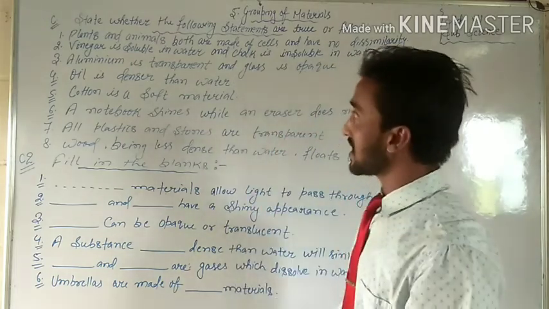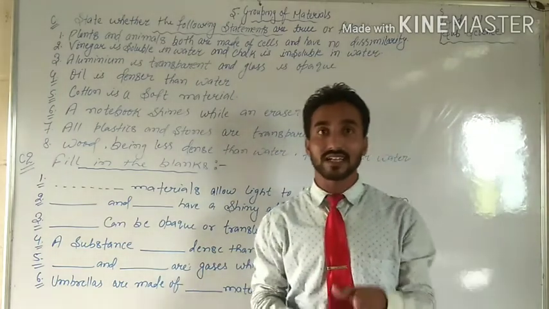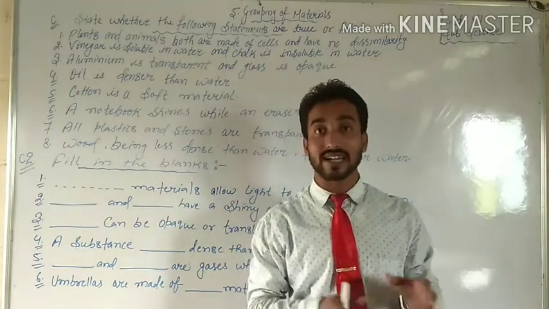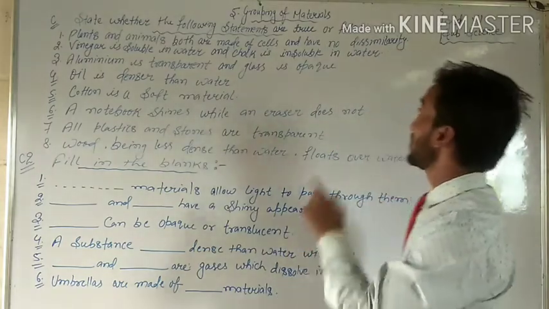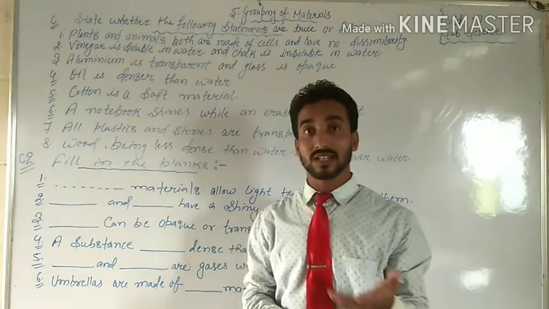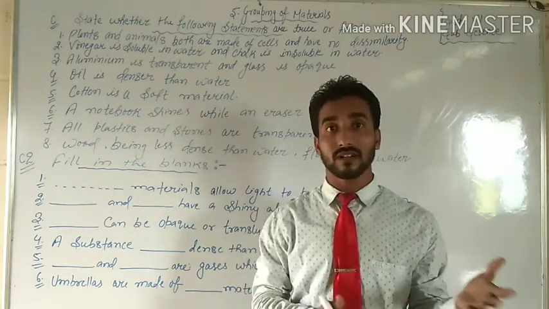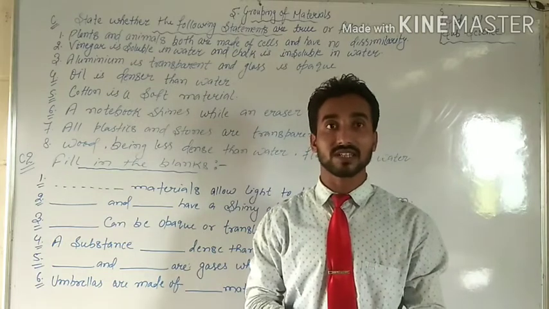See, plants and animals both are made of cells. Students, yes, exactly, plants and animals both are made of cells, but have no dissimilarity. Do you think there may be no dissimilarity between plants and animals?